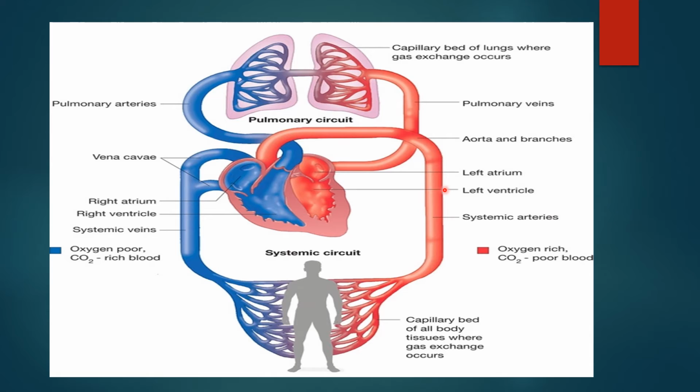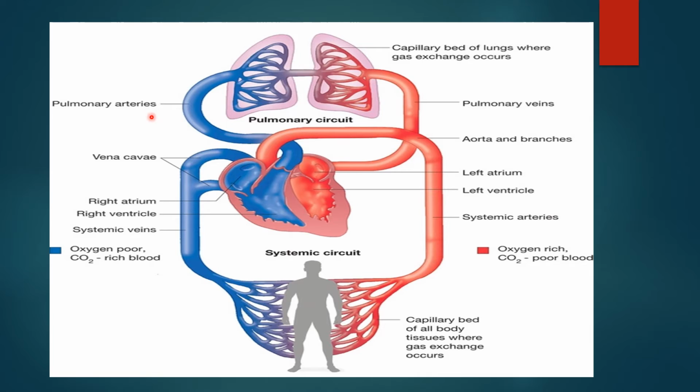One thing we have to remember is that veins are the blood vessels which carry blood to the heart. Arteries are the blood vessels which carry blood from the heart, right? That's why the vessels which carry the blood from the heart to the lungs are called arteries.